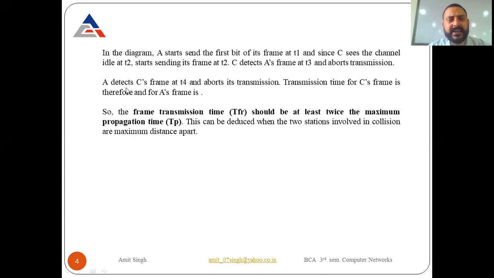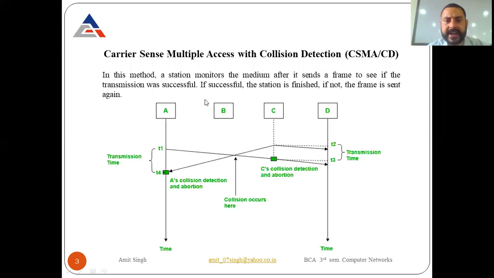The next is that A detects C's frame at T4. System A detects C's frame at time T4 and aborts its transmission. The transmission time for C's frame and A's frame is therefore computed from this. Now look at the diagram. At time T4, the collision occurs over there, and this arrow is coming from C. So A sends its data at time T1 and C sends its data at time T2, but when time T4 arrives, the collision occurs.